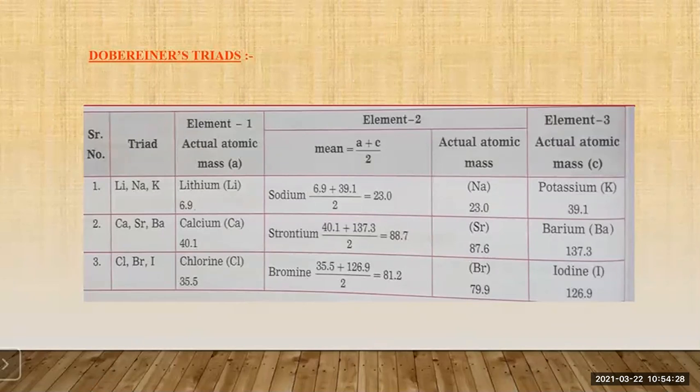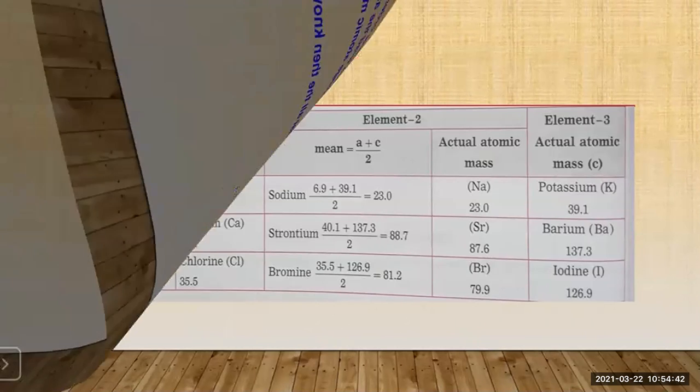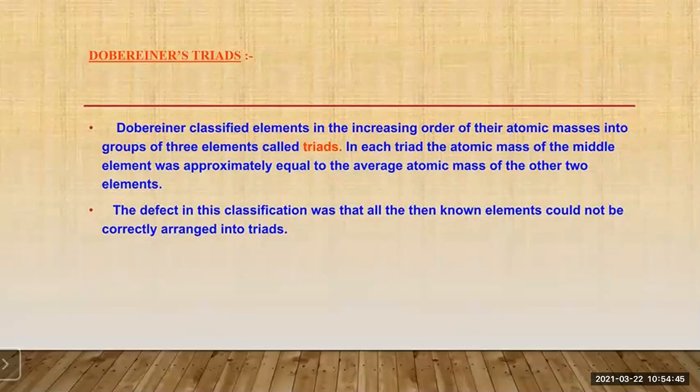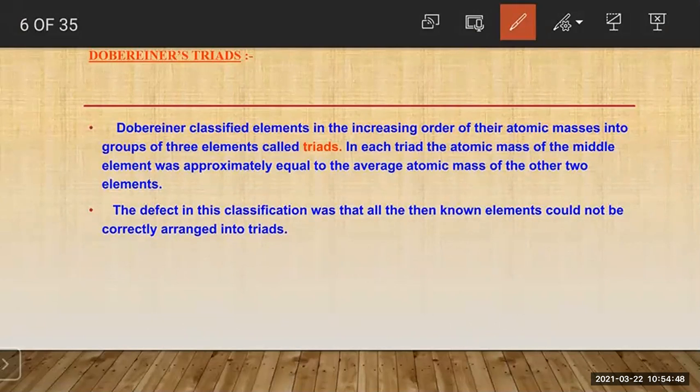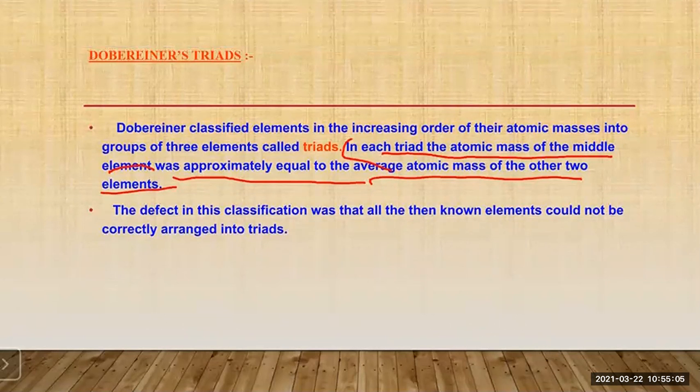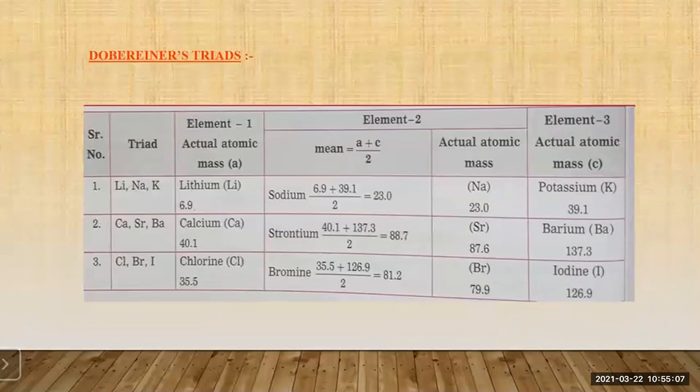Then the second element you have is the sodium. The symbol of the sodium is Na. Then according to the Dobereiner triad, what he has said is that the atomic mass of the middle element was approximately equal to the average atomic mass of the other two elements. So let us see that.